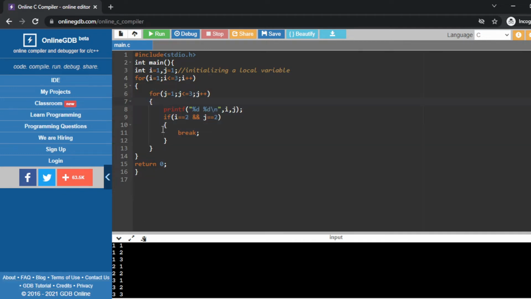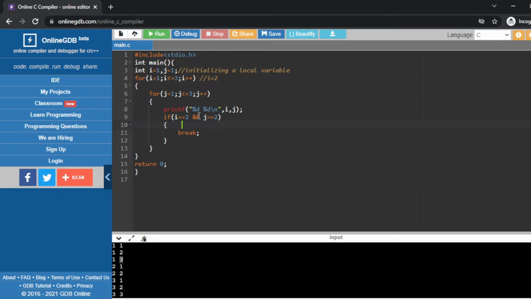It means for i equals 1, this inner loop will run 3 times, right? For i equals 1, the value of j equals 1. Again for i equals 1, j equals 2. Again for i equals 1, j equals 3, right? Now after that, it will go back to the outer loop, and the new value of i equals 2, right? In that case, for i equals 2, j will start from 1. So this is the concept of nested loops.